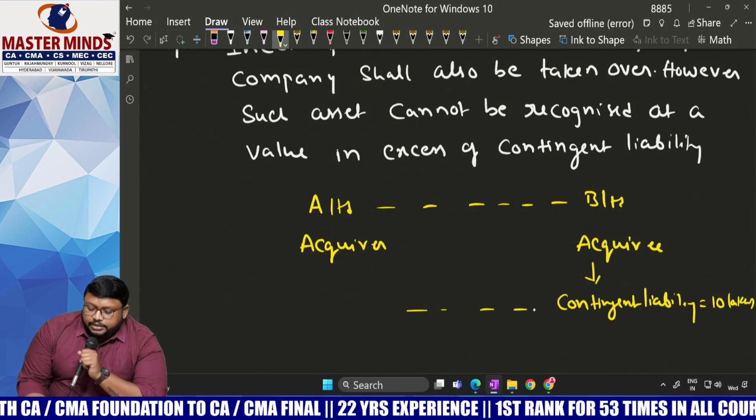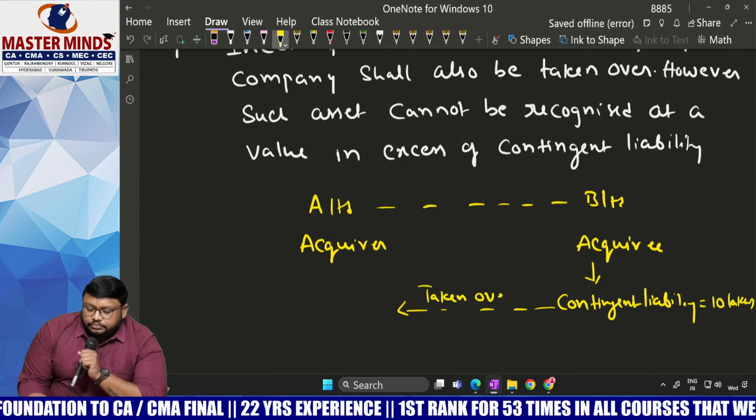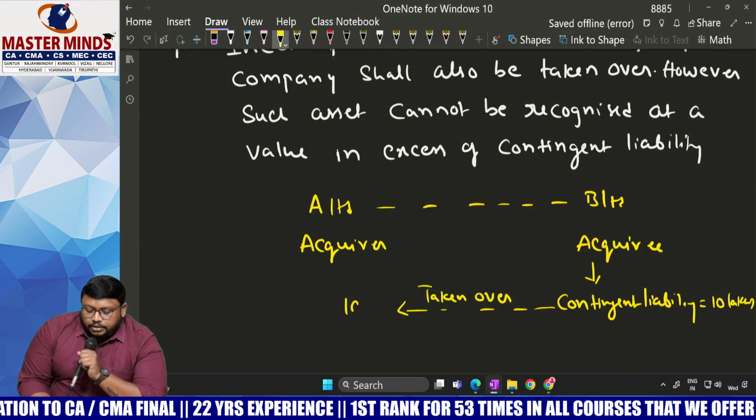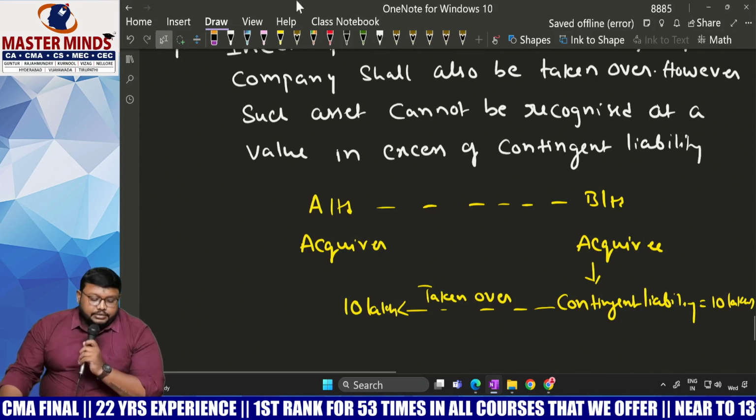Now this contingent liability will be taken over by the acquirer, 10 lakhs.